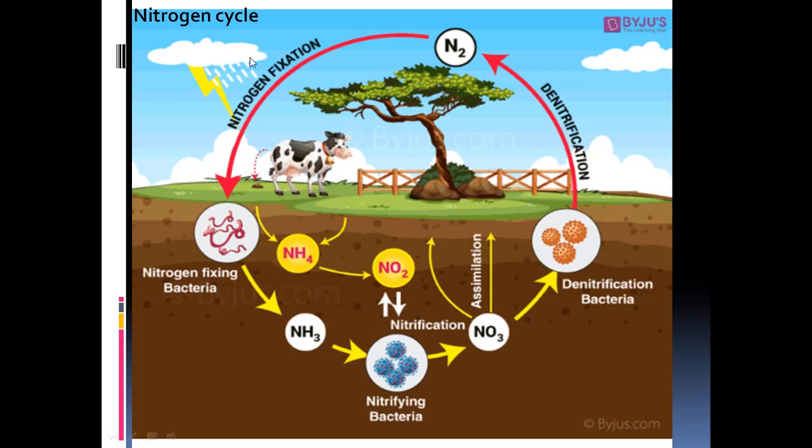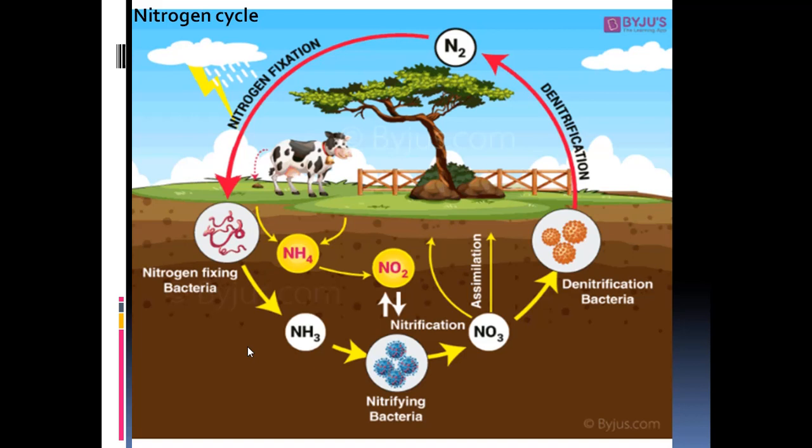Similarly, when there is lightning, atmospheric nitrogen also will be converted into ammonia, and that is washed down by the rainwater and comes into the soil, and this ammonia will be converted by the nitrifying bacteria.